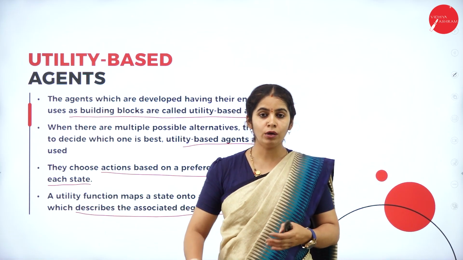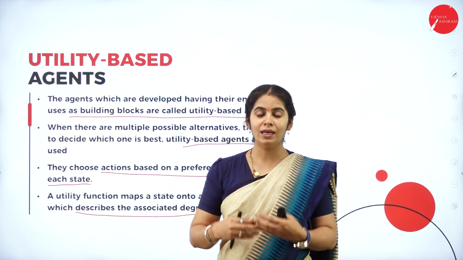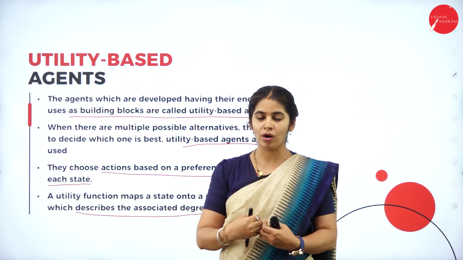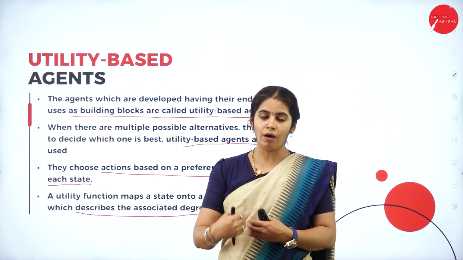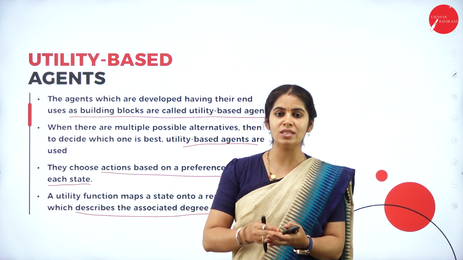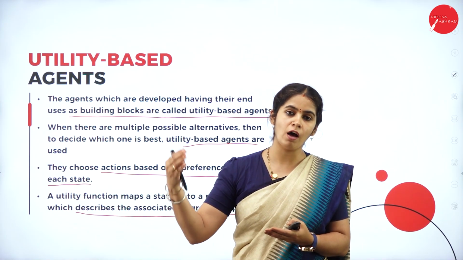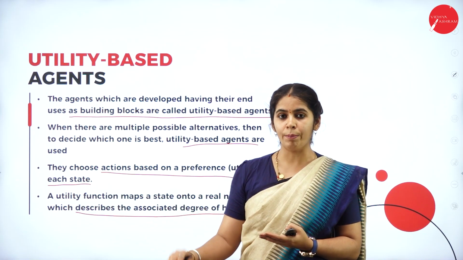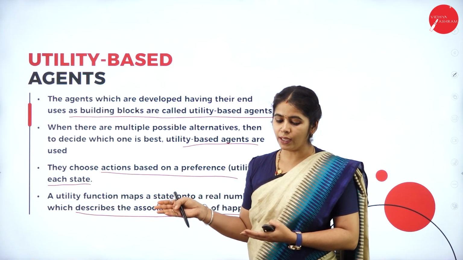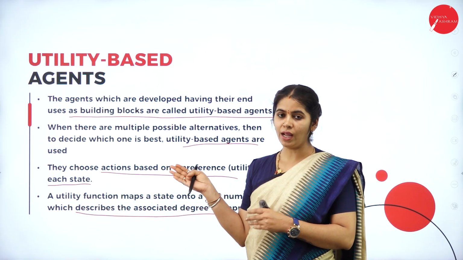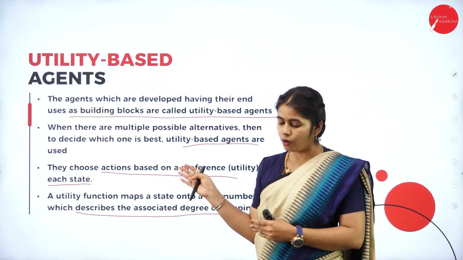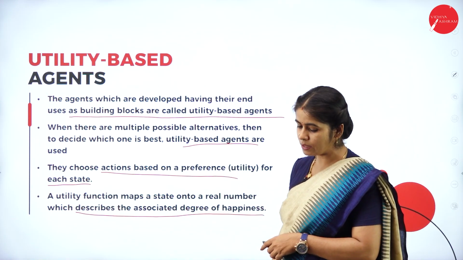The utility function maps the state onto real numbers, which describe the degree of happiness, whether the agent is happy or unhappy on reaching that goal. After reaching that goal, if the agent is unhappy, it will go for one more option, one more way of searching for happiness. It purely depends on whether what I am working on is beneficial or not. That is called a utility-based agent.